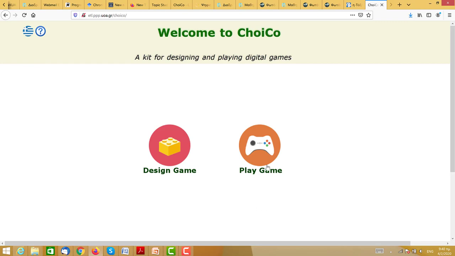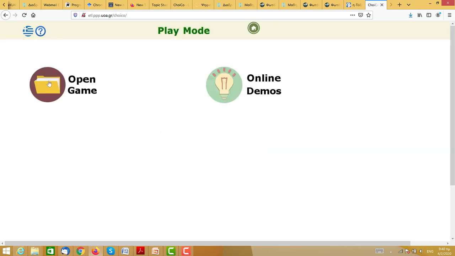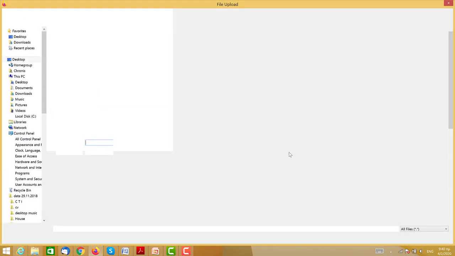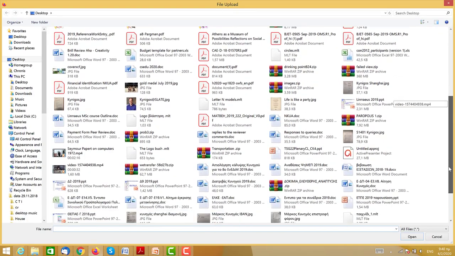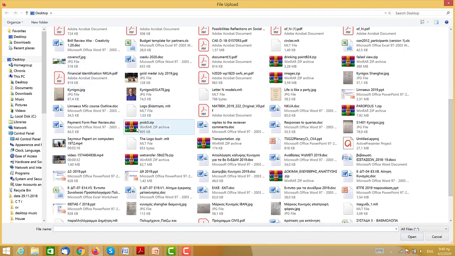Now, the way we're going to do this is I'm going to show you the flow of the game by using a prototype of a very simple game that I've developed precisely for that. And the prototype is just in the form of a zip file on my desktop. This is how you can save Choico games.